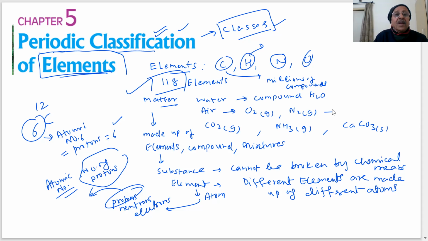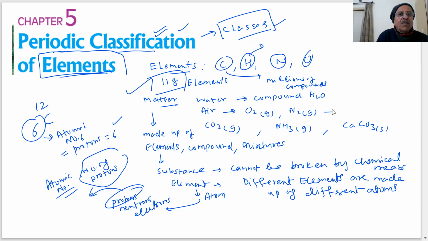Therefore, I hope it is very clear that as the scientists were discovering more and more elements, and finding more and more new substances, it became necessary that there should be some classification of the elements. And in this we will study some history of the classification, and some important events and important scientists who started making these classes or groups of the elements.